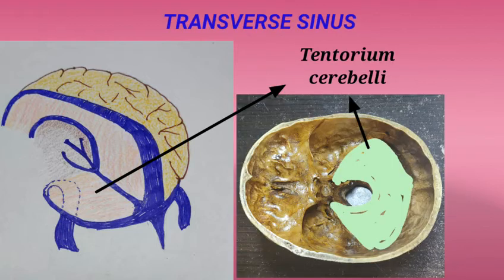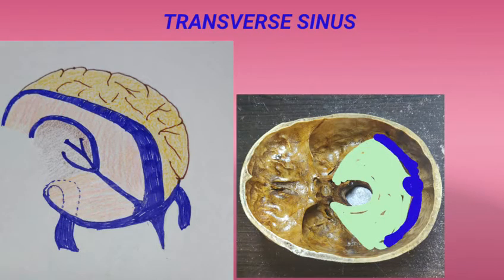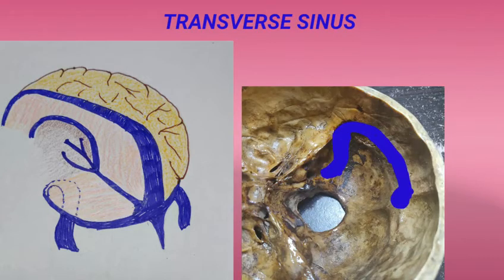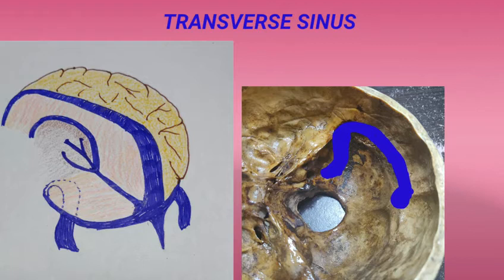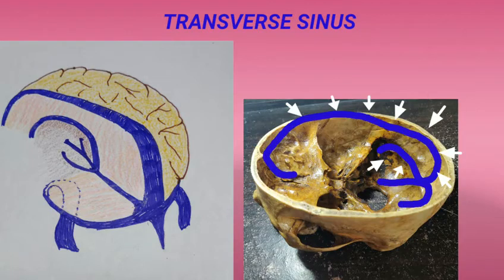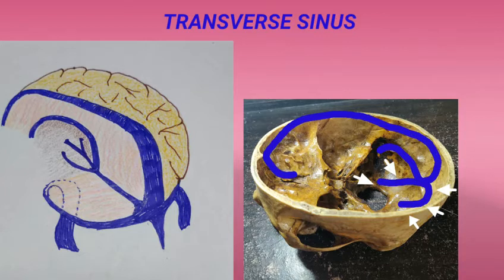The transverse sinus begins at the confluence of sinuses and runs laterally on either side from the internal occipital protuberance along the attached posterior margin of tentorium cerebelli up to the mastoid angle. It then becomes continuous with the sigmoid sinus. As already told, at the internal occipital protuberance, the right sinus is continuous with the superior sagittal sinus, whereas the left one is continuous with the straight sinus.